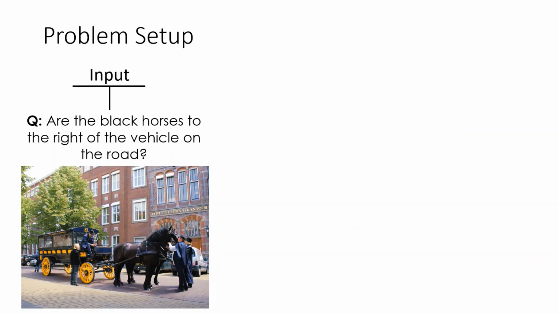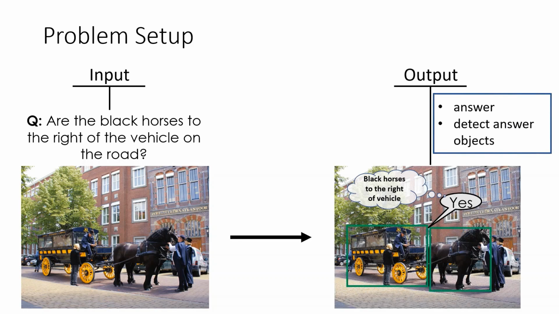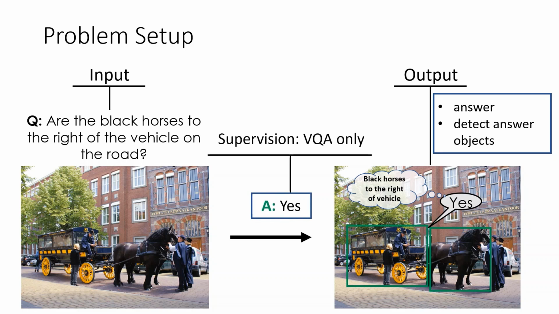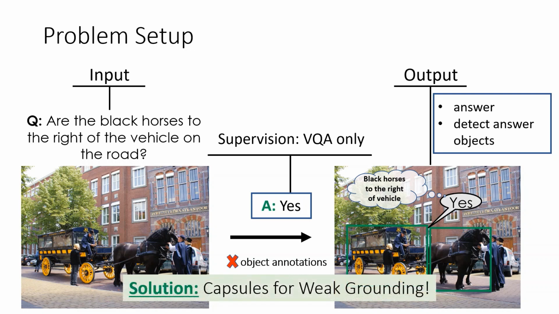For a given image and question pair, our task is to answer the question and localize the answer objects with VQA supervision alone. Existing VQA systems show high VQA accuracy but poor answer grounding. To solve grounded VQA tasks without using object annotations, we propose to use capsules.